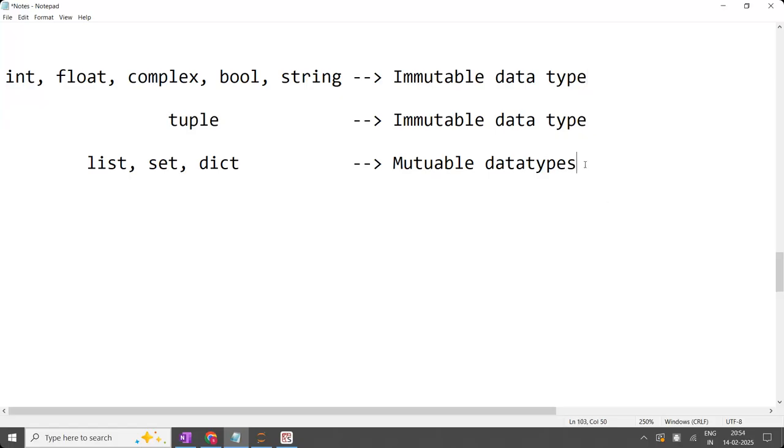Right? Now, what is the difference between immutable and mutable data types? This is an interview question, and one of the most important interview questions also. What is the difference between mutable and immutable data types?